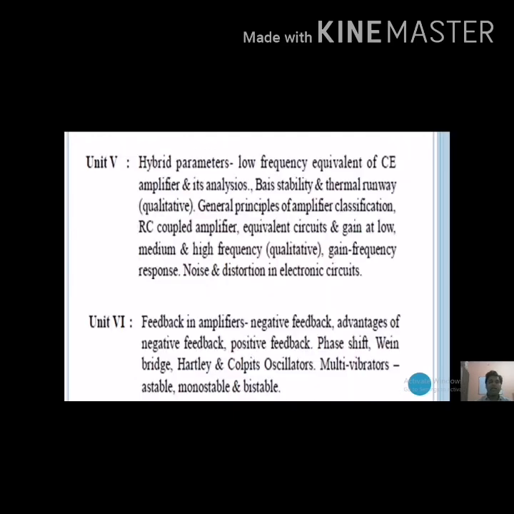Unit number 5 and 6 belong to electronics. In unit number 5 we will discuss the hybrid parameter. The subtopics are the low frequency equivalent of CE amplifier and its analysis, biasing stability, thermal runaway, then the gain of amplifier, noise and distortion, etc. And then in unit number 6 we will discuss feedback in amplifier, positive feedback, negative feedback, and many types of oscillator and the multivibrator.